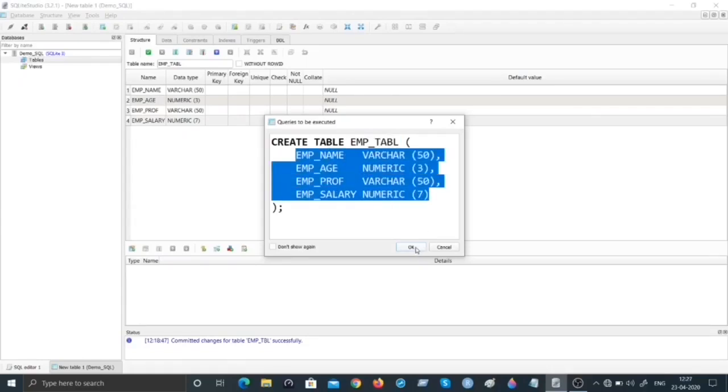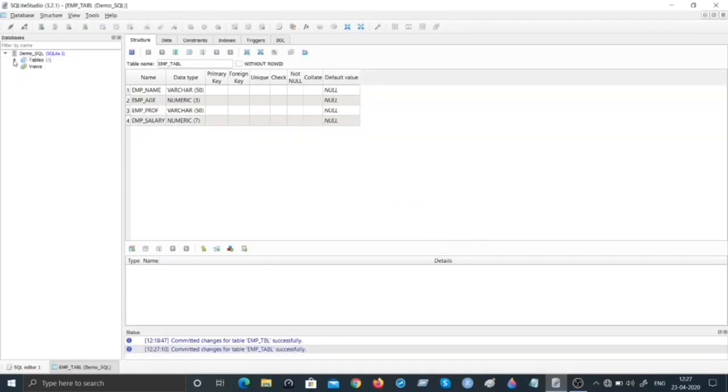Notice the moment I say OK, emp underscore TABL comes and sits under the tables object. So now we can see we have created a table called emp underscore TABL. We have created 4 columns under it. These are the columns we have created. Next, we shall go ahead and insert some records so that we could apply some CRUD operations on the table for better understanding.